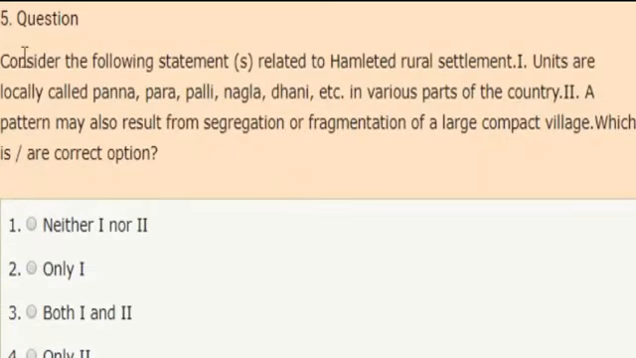Next question. Consider the following statements related to hamleted rural settlement. First statement, units are only locally called Panna, Para, Palli, Nagla, Dani, etc. in various parts of the country. Second statement, a pattern may also result from segregation or fragmentation of a large compact village. Which are true? Options: neither one nor two; only one; both 1 and 2; only 2. Correct answer is option 2. Only first statement is correct.